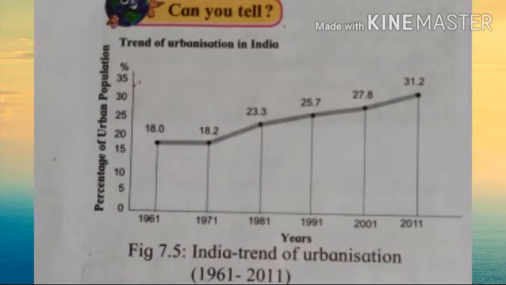So the trend of Indian urbanization is slow, but it is increasing slowly. The rate of urbanization is comparatively lower in India, and in the year 2011 it was only 31.2%.